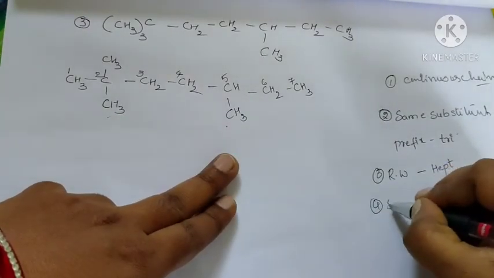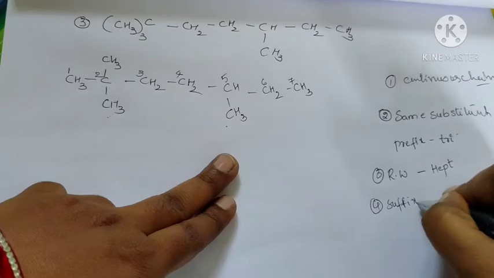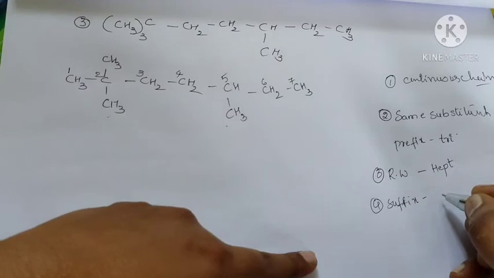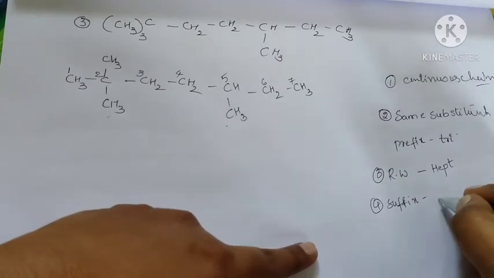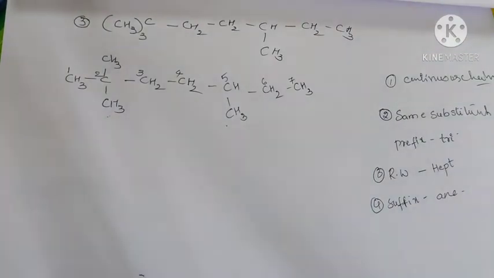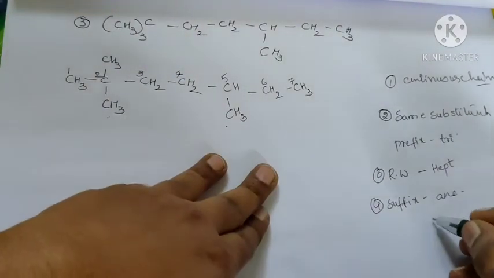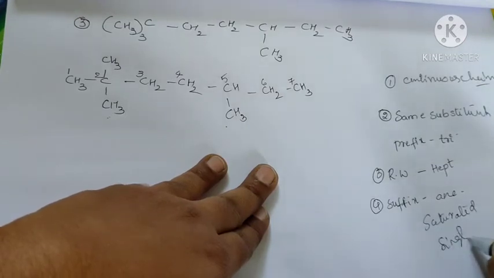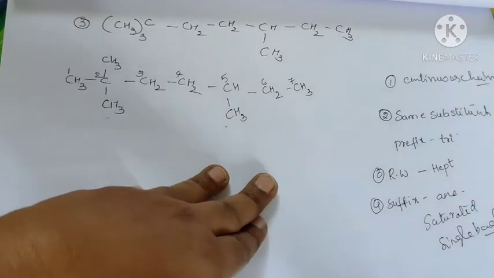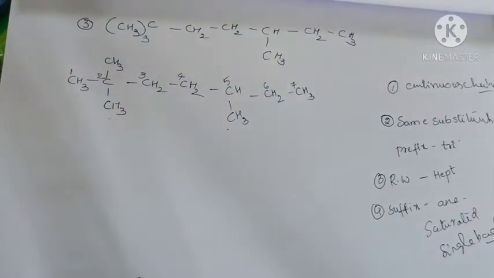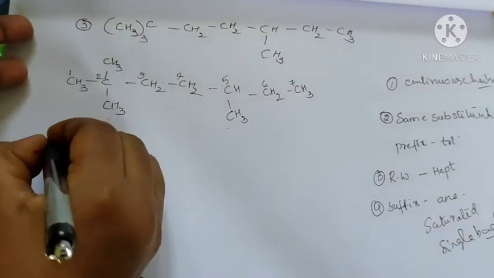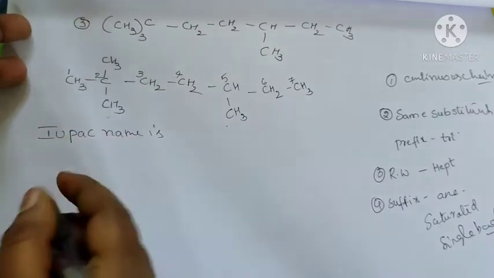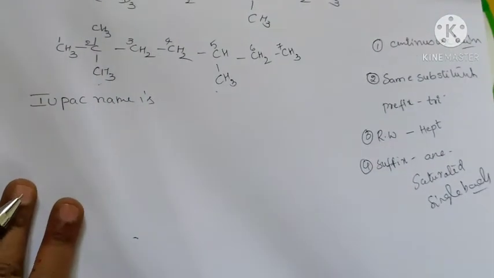Alkanes take -ane, meaning saturated single bonds. So the IUPAC name is prefix plus root word plus suffix.